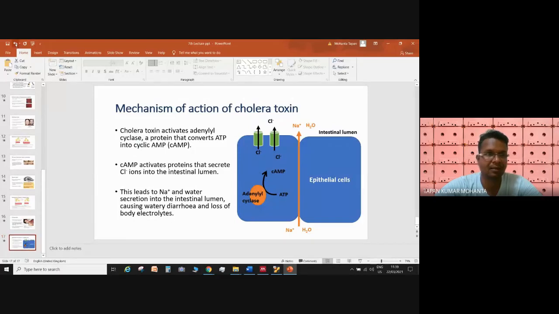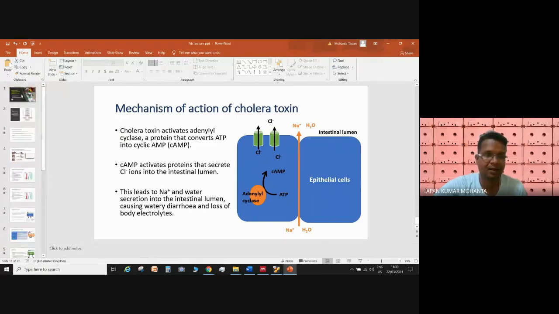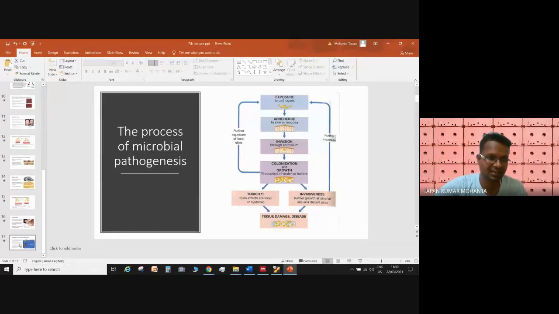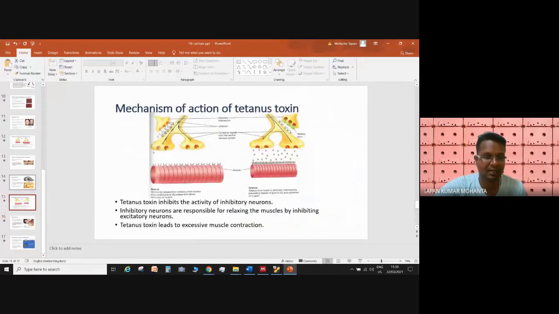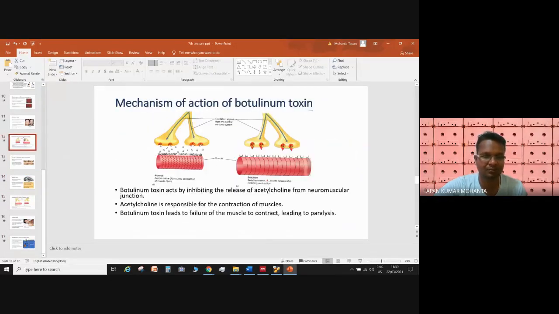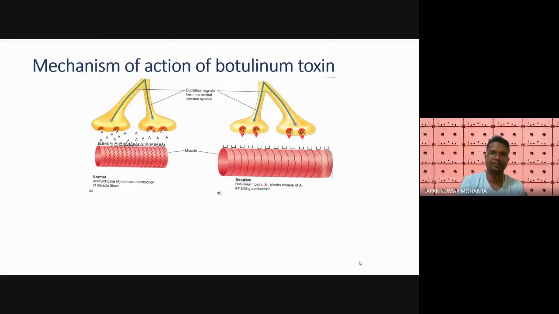And I have finished here this topic about infection and microbial pathogenesis, and we have discussed a few toxins. You know how toxins work, and how they make problems for us, and even toxins are sometimes very good, just like botulinum toxin when we use them properly. And this is all about the pathogenesis and pathogenicity of different toxins.